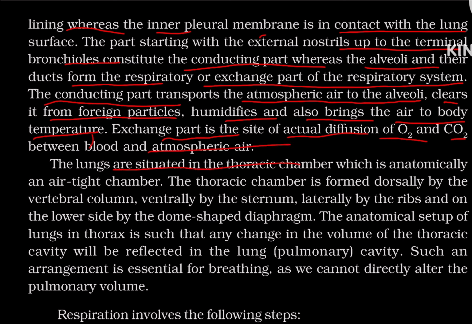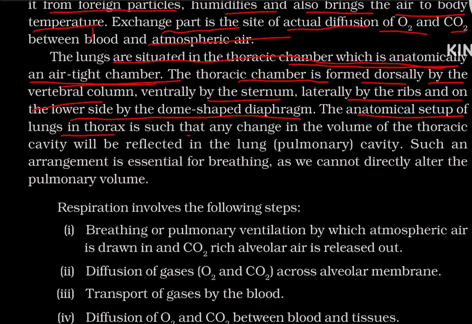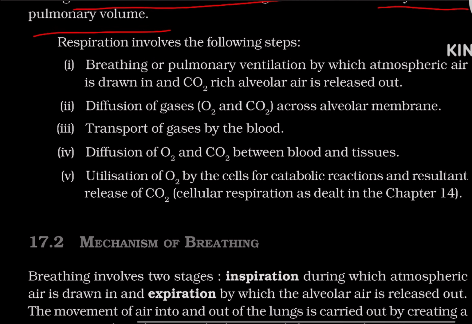The lungs are situated in the thoracic chamber, which is anatomically an airtight chamber. The thoracic chamber is formed dorsally by the vertebral column, ventrally by the sternum, laterally by the ribs, and on the lower side by the dome-shaped diaphragm. The anatomical setup of the lungs in the thorax is such that any change in the volume of the thoracic cavity will be reflected in the lung, that is, the pulmonary cavity. Such an arrangement is essential for breathing, as we cannot directly alter the pulmonary volume.